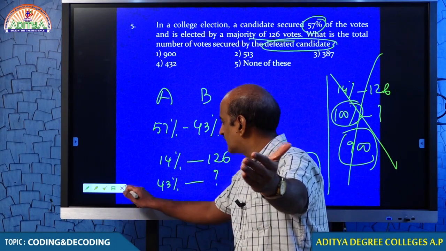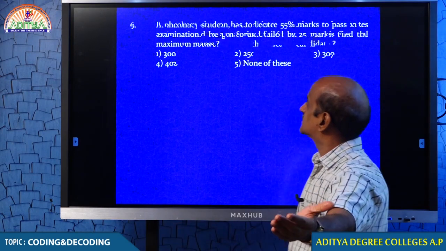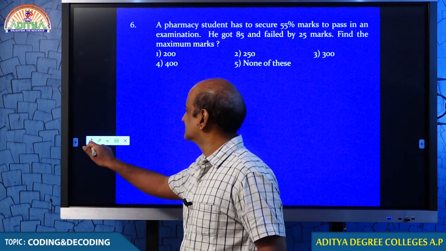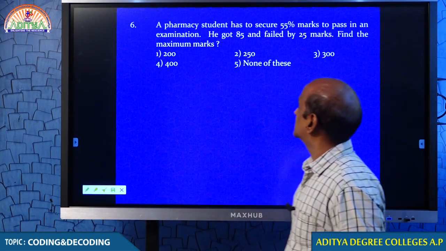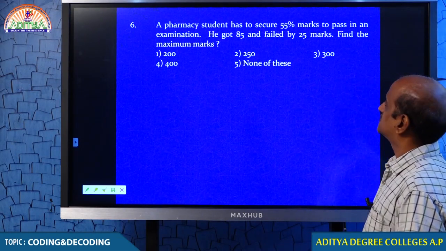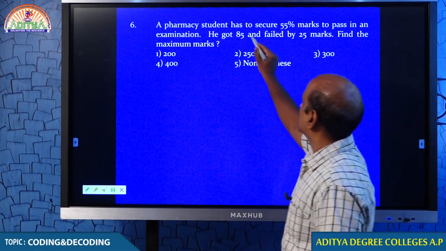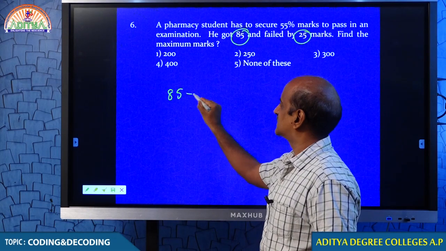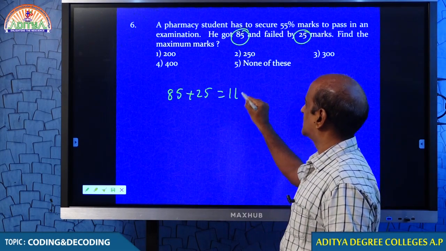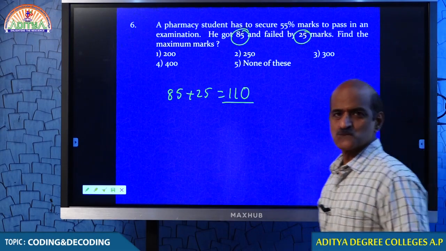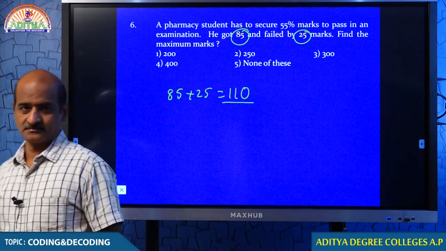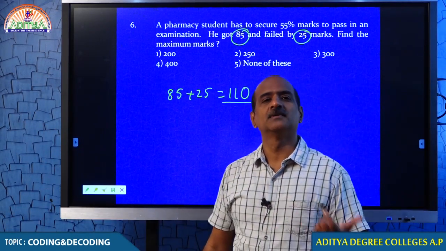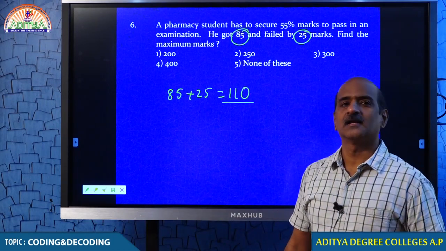Let me go to the next question, and this time we see what you are asked to find. A pharmacy student has to secure 55% marks to pass in an examination. He got 85 but failed by 25. 85 plus 25, my dear students, probably he required 110 marks to pass the exam. Because he got 85 already but didn't pass, he failed by 25. So 85 plus 25, that is 110.